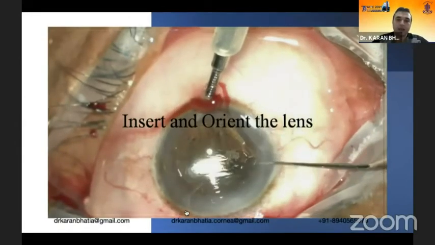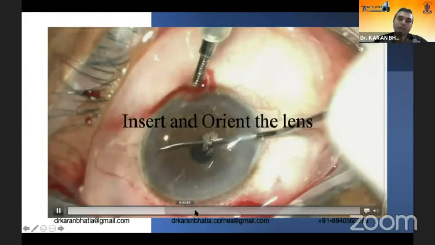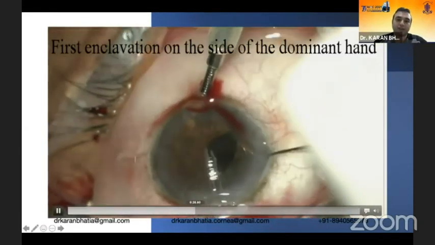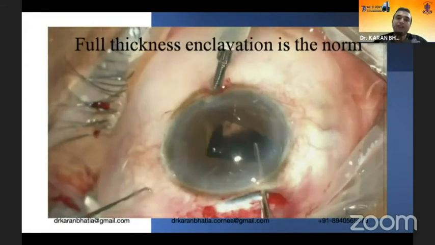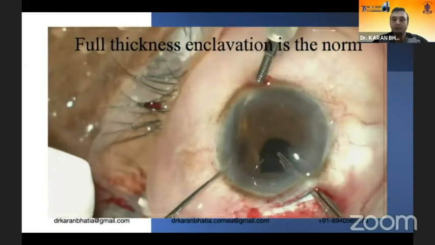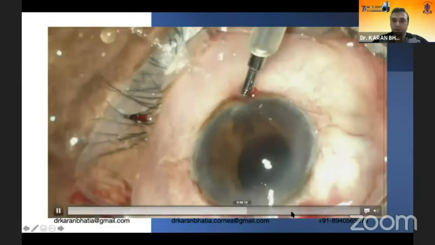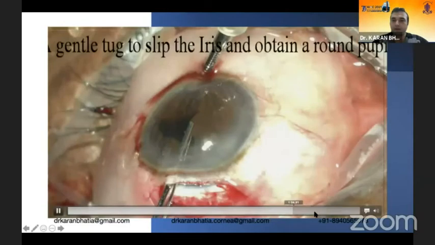I'll move forward to the enclavation part. So you can go like this. Over here, I'm using a McPherson's forceps, and this enclavation is done on one side. You can see it nicely once you zoom in a little bit more. It can be done on the other side as well, followed by an iridectomy.